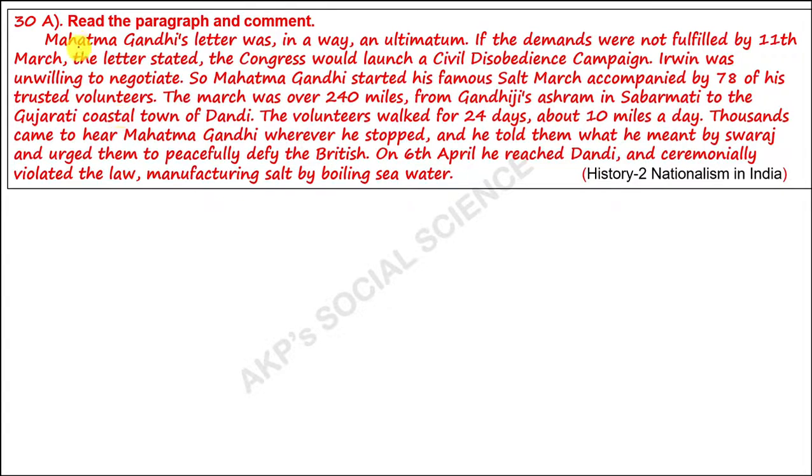Next question. This is the read the paragraph and comment question. So, you have to read the paragraph thoroughly two or three times. You have to understand the main concept, the theme of it, and you have to write in point-wise form. Here it is the incident of Gandhiji where he prepared salt, defying the Britishers' laws. It was the incident of 6th April 1930, where he walked along with his trusted followers for 240 miles and more. Now, we see the comments, how we must write it.